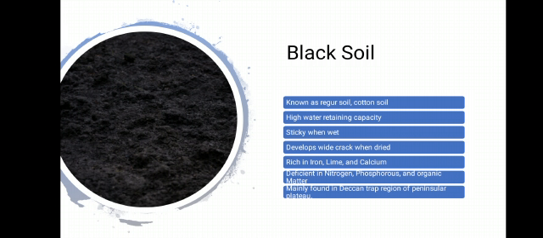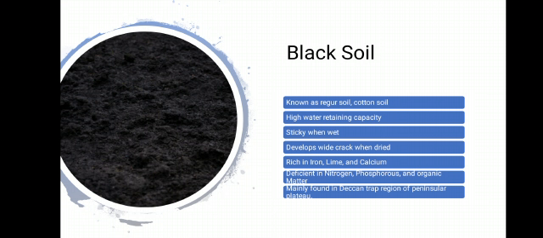Next soil is black soil. This soil is formed by weathering of lava rocks. It is known as regur soil as well as cotton soil. It looks black due to the presence of magnesium in it, and it is mainly found in Maharashtra, Gujarat and Karnataka, that is jointly known as the Deccan Trap. Black soil has a high capacity to hold moisture, and it is best suited for the cultivation of cotton. So it is also known as black cotton soil.